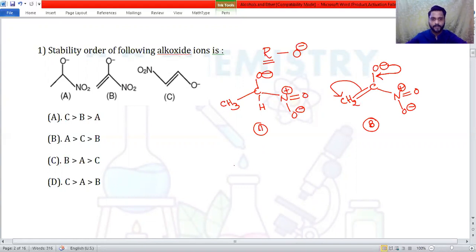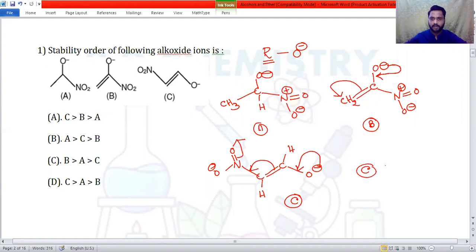We'll go for C. N, double bond O, single bond O minus, then single bond C, double bond C, then O minus we have got. To satisfy the valencies, hydrogen should be there. The valency of carbon is 4. The negative charge is getting delocalized, means it is involved in the resonance. So we will have continuous conjugation. So maximum conjugation is there in C. Therefore, C is more stable compared to B, than compared to A. Therefore, the answer is option number A.